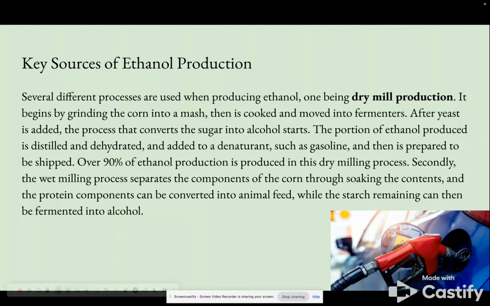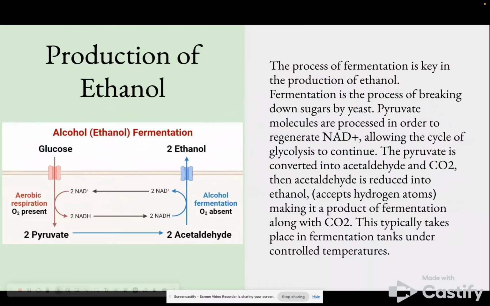One of the main processes in producing ethanol is dry mill production. It begins by grinding the corn into a mash, then cooking it and moving it into fermenters. After yeast is added, the process that converts the sugar into alcohol begins. This process is 90% of ethanol production, with the other 10% being the wet milling process, which separates the components of the corn through soaking the contents, and then the starch that remains can be fermented into alcohol.